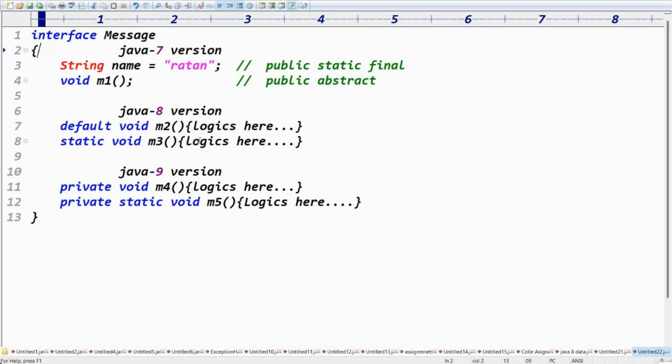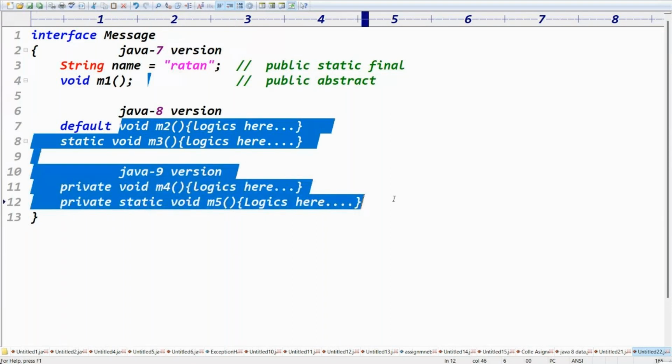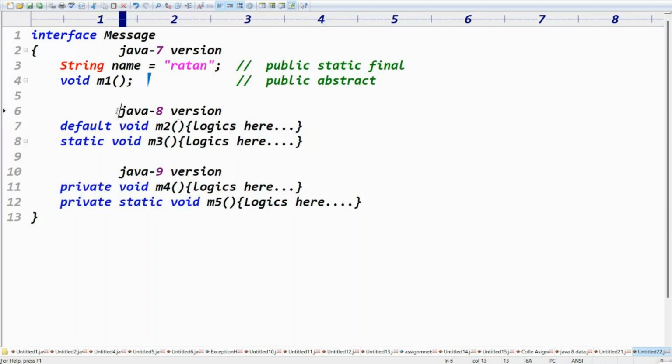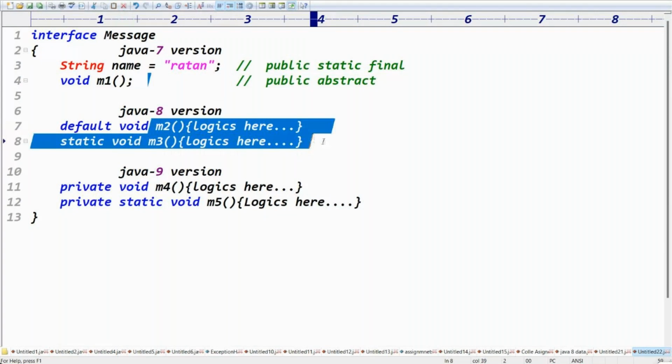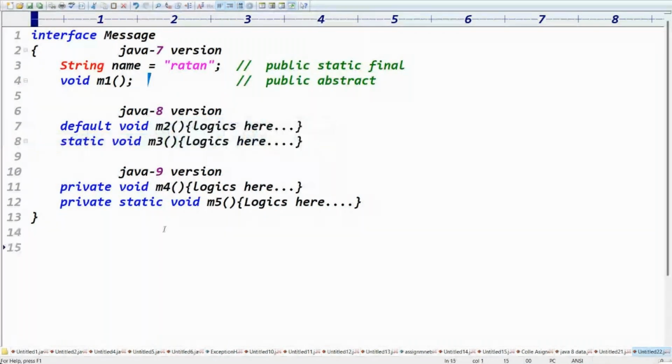Up to Java 7th version, an interface has only abstract declarations. From Java 8th version onwards, an interface allows default methods and static methods. From Java 9th version onwards, it allows private methods and private static methods also. These last four kinds of methods are implementations, while the first are declarations. Some people will ask, what is the use? At this point, it's clear: up to Java 7, what was allowed; Java 8, what was allowed; Java 9, what was allowed.